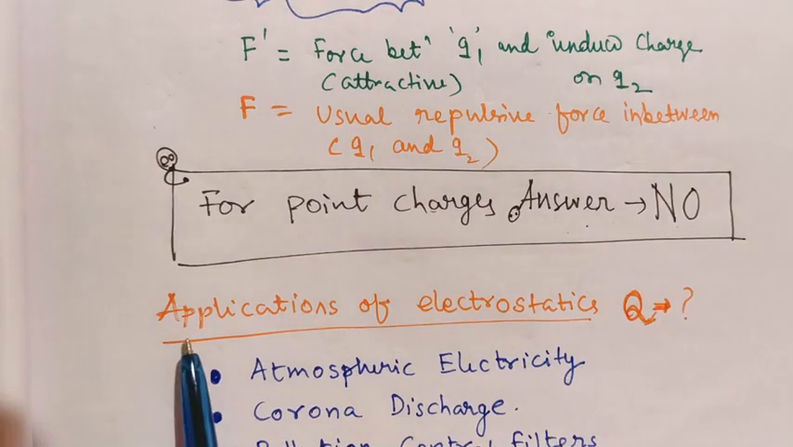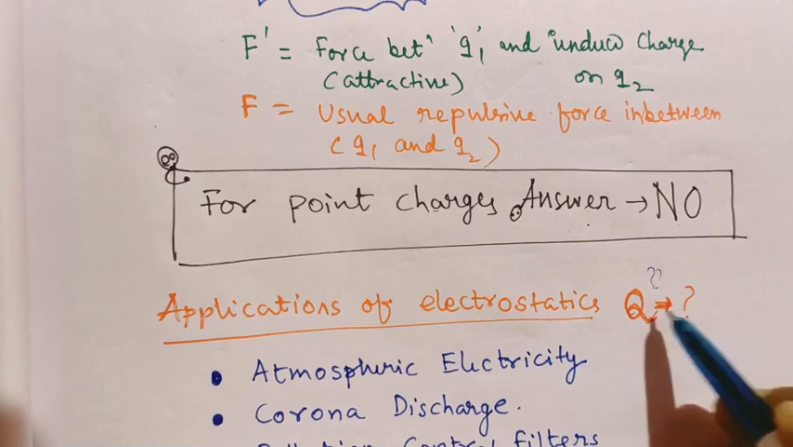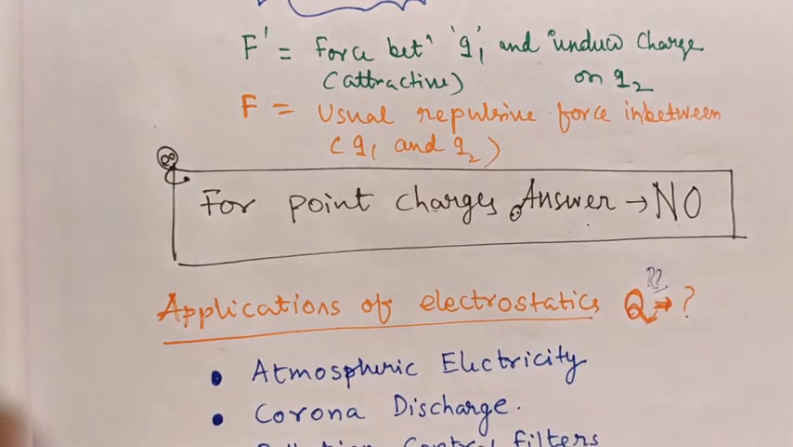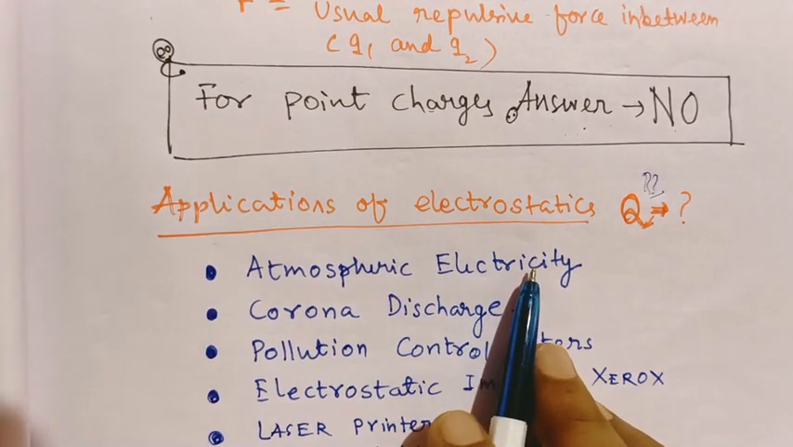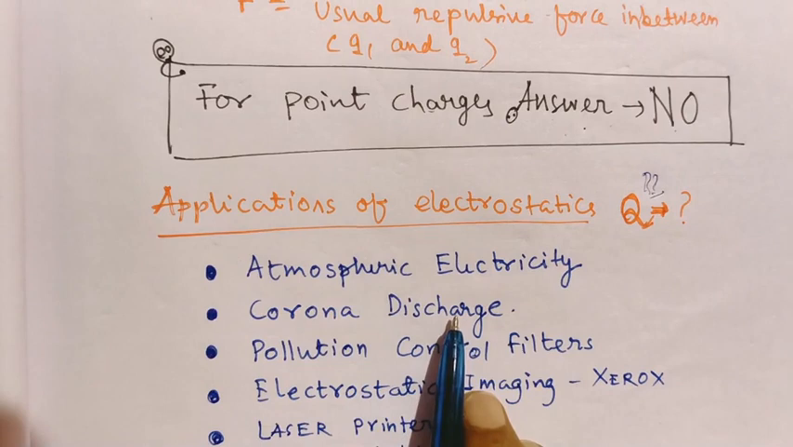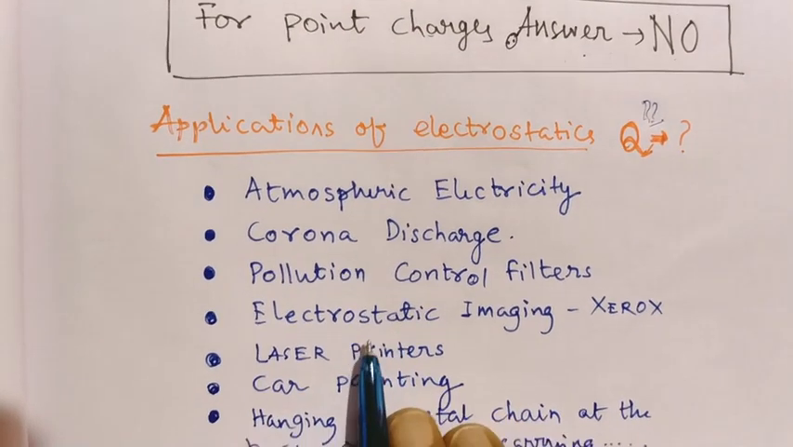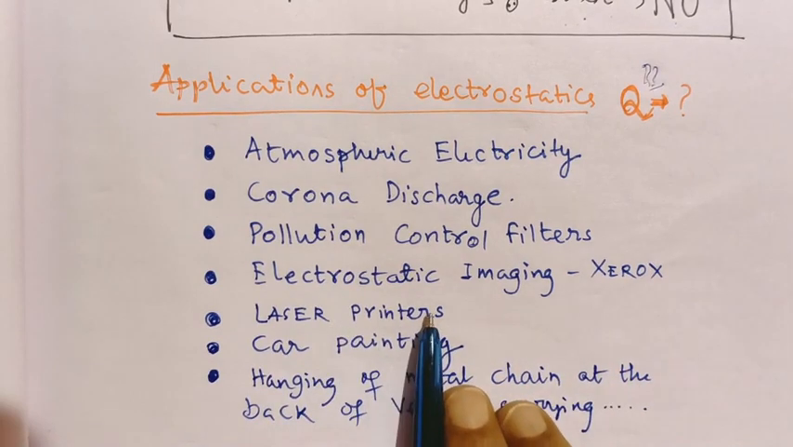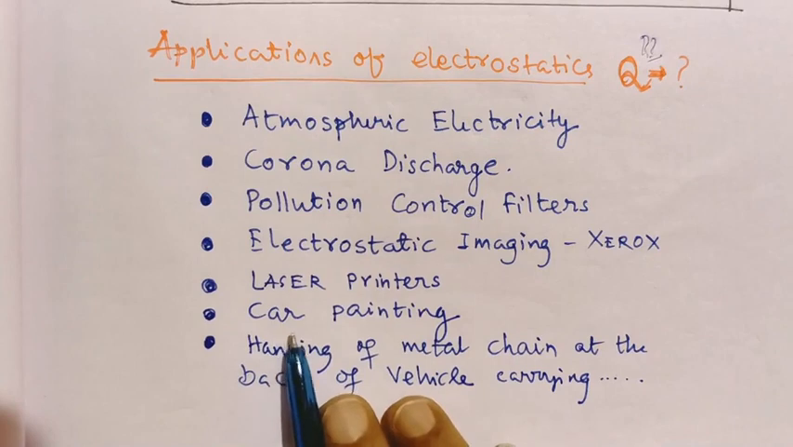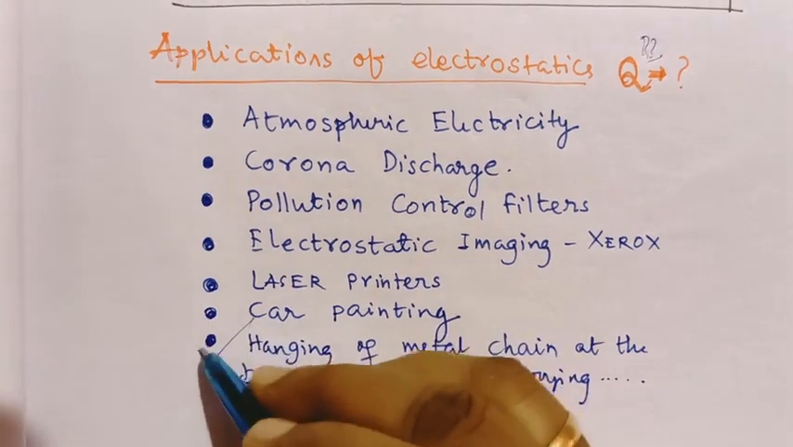Now we have to discuss some applications of electrostatics in our daily life. These are the queries for you. You can search in your books or on the net. You just listen. Atmospheric electricity is an application of electrostatics. Corona discharge, that means high voltage generator. Pollution control filter: using electrostatic phenomena, we can filter air pollution. Electrostatic imaging, that means Xerox machine. Laser printers that we use in printing machines. Car painting, the color painting spray, is an example of electrostatic force.